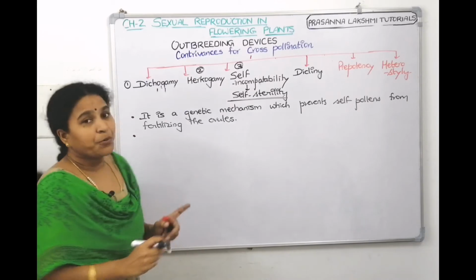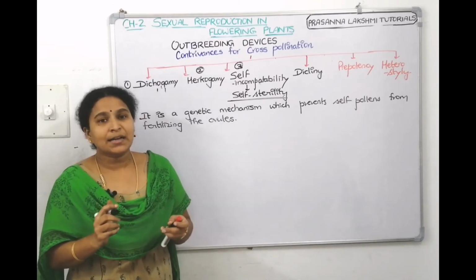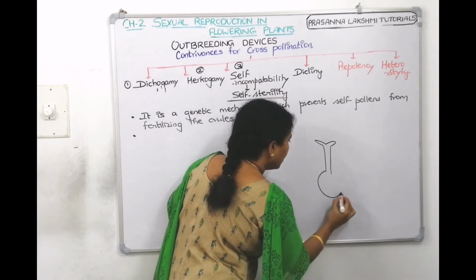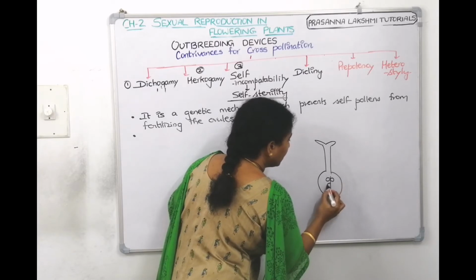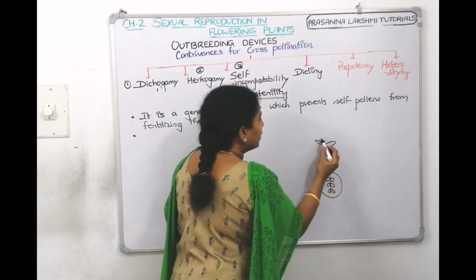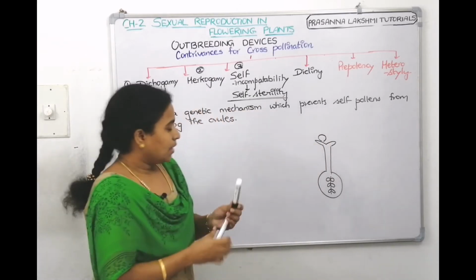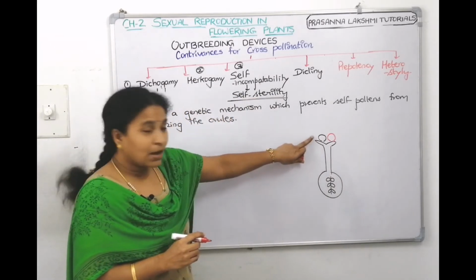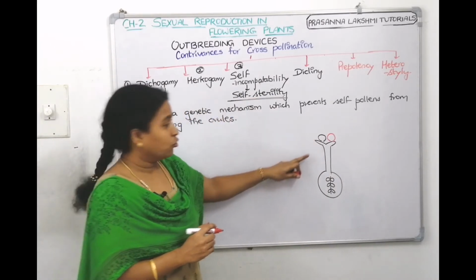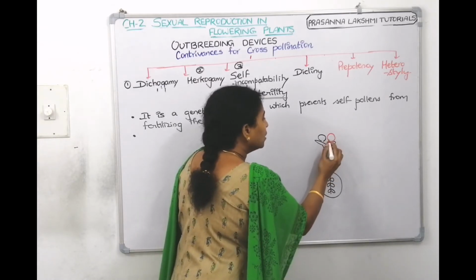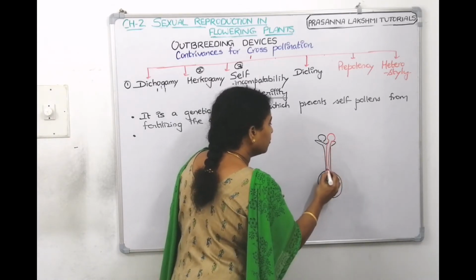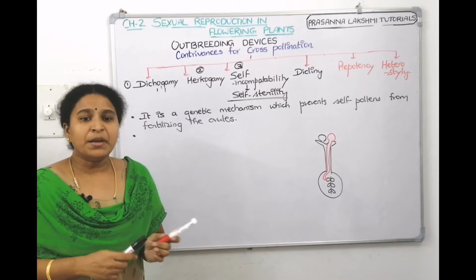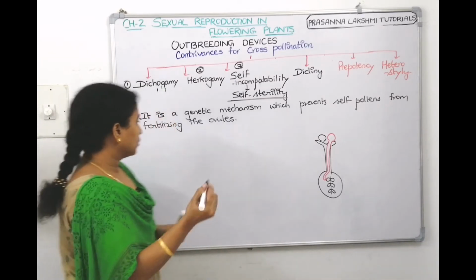So, how is it possible? For example, this is the stigma, style, ovary, and these are the ovules. Now, this is the self-stamen, and this one in a different color is from another plant. It will not allow the self-stamen to grow and make a pollen tube. It has stopped it. Whereas it will allow this one to form a pollen tube, which goes inside and sends the male gametes. This is called self-sterility. It inhibits the pollen tube growth.